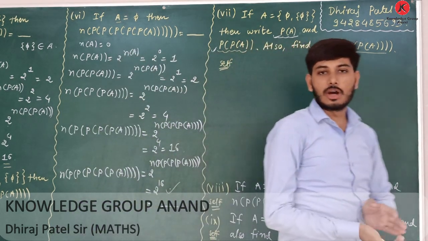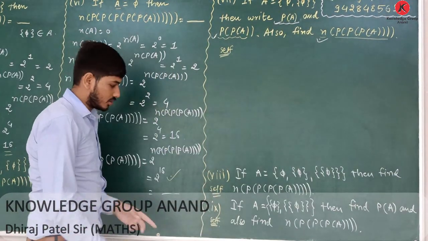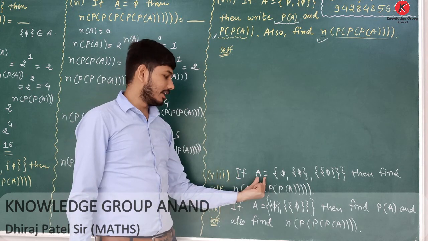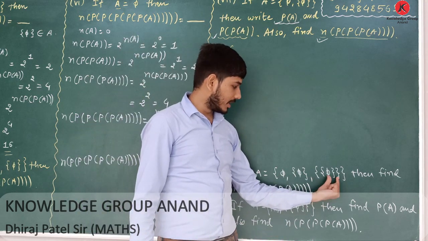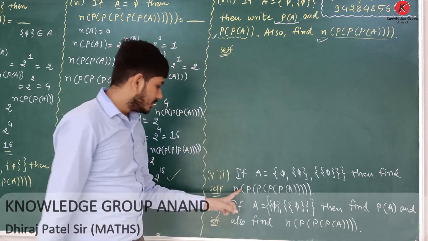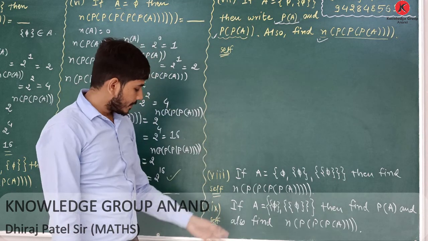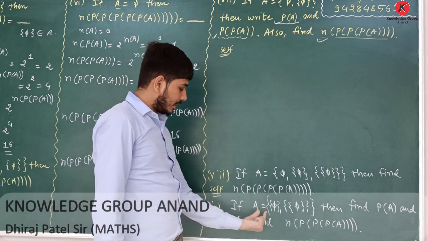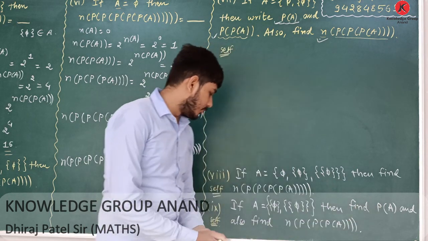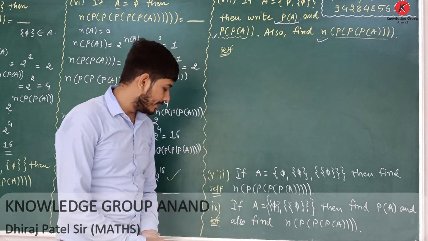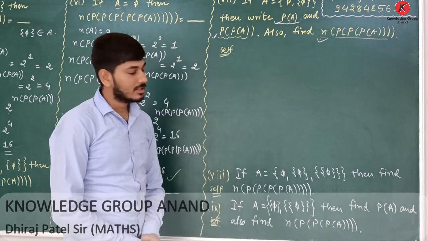Now, related to this topic, there are two more questions that you have to solve. The eighth one: if set A equals the null set and curly bracket null set and curly bracket 5, then find the number of elements in the power set of A. And the ninth one: if set A equals curly bracket 5, curly bracket 5, then write down the power set of A, and also find the number of elements in the power set of A. Okay, this is your task.